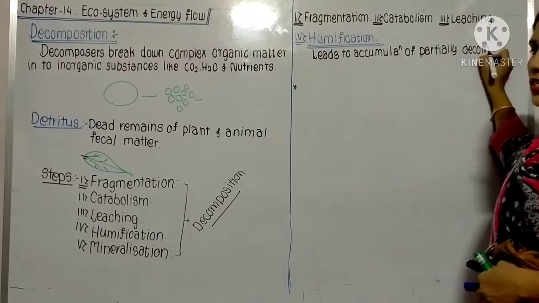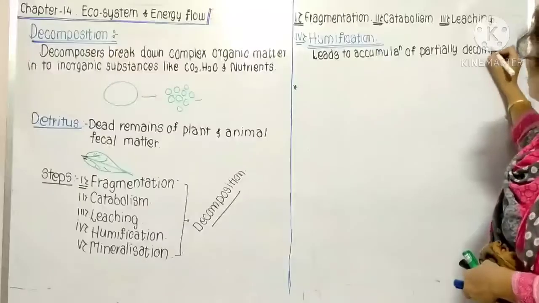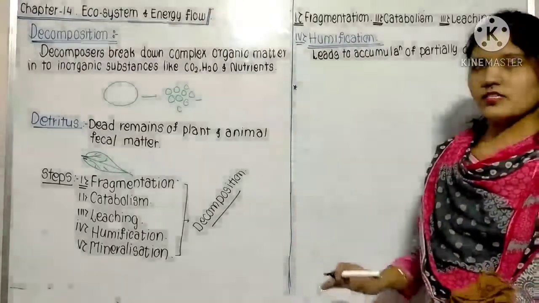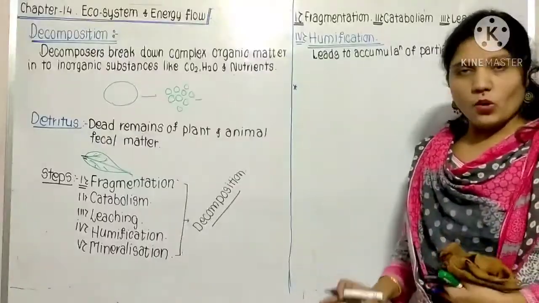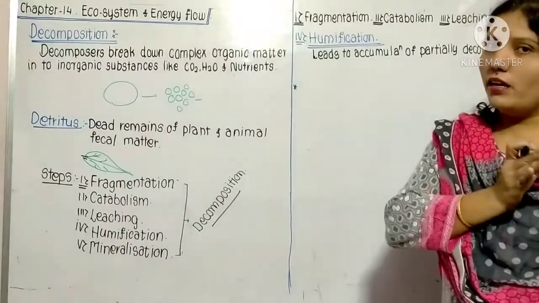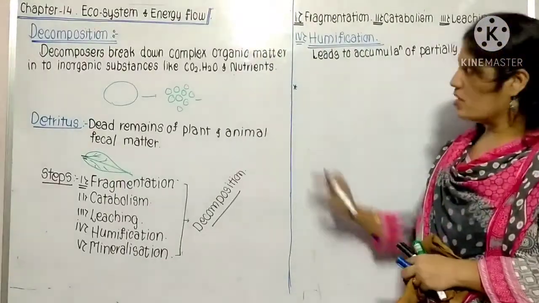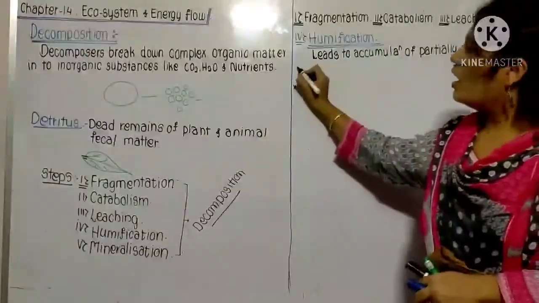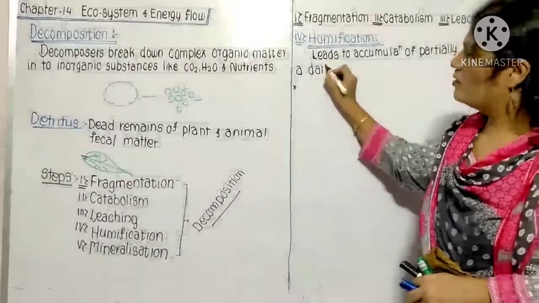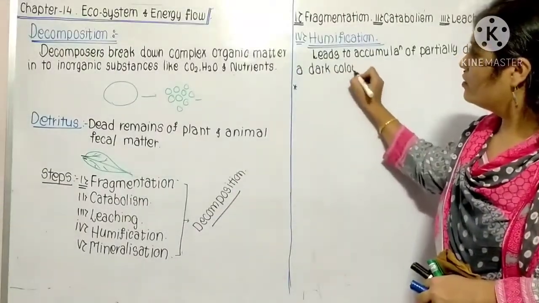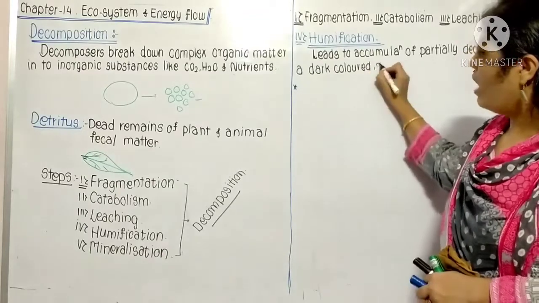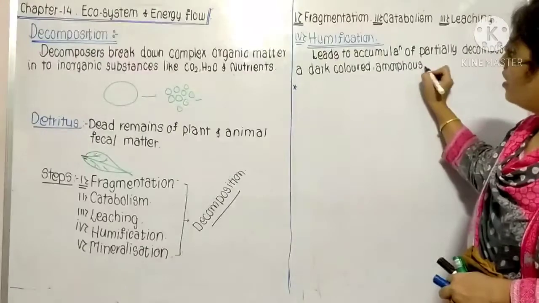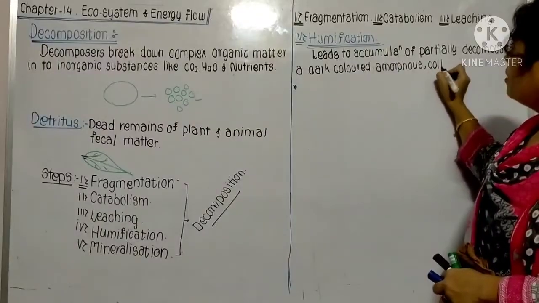What is the humus that I am telling you about? Partially decomposed means the detritus is not totally decomposed. Half of it is decomposed and half of it remains as it is. So this leads to accumulation of partially decomposed, dark colored, amorphous, colloidal substance.